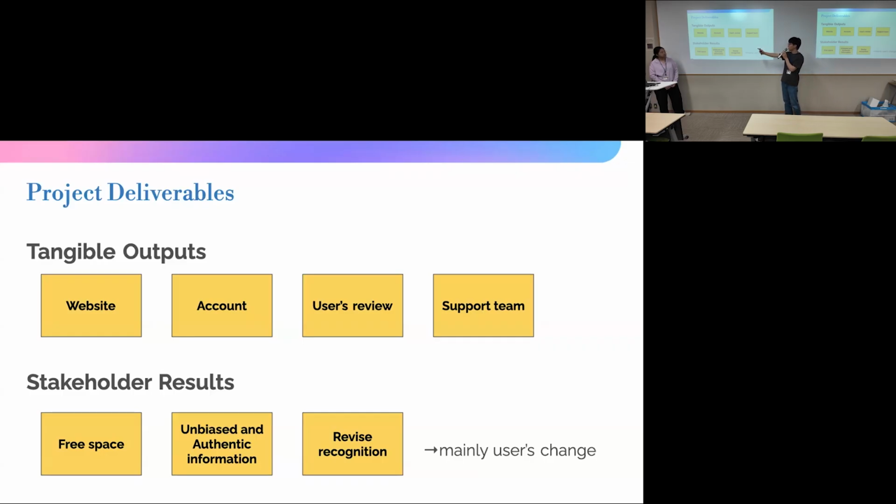Next, stakeholder results. We consider free space, biased and authentic information, and reverse recognition. These are all results, mainly users' change.